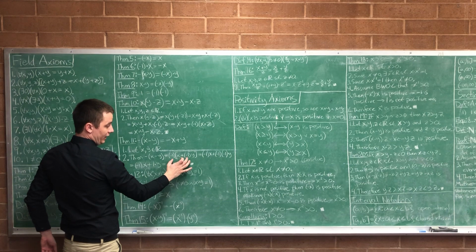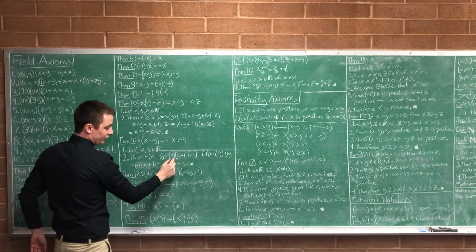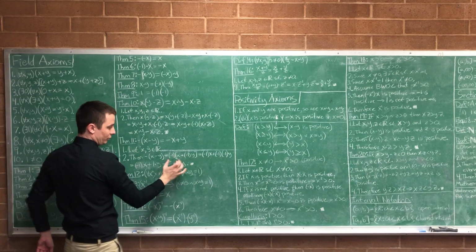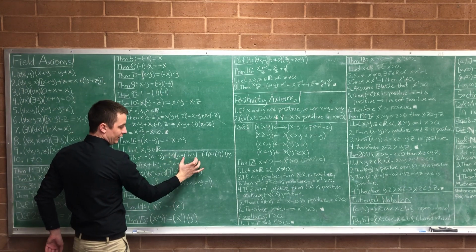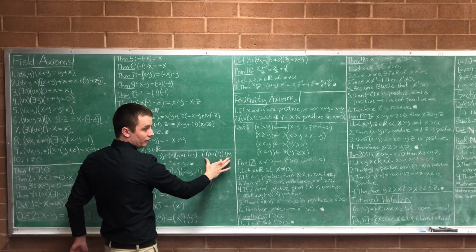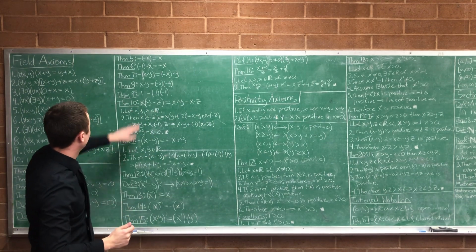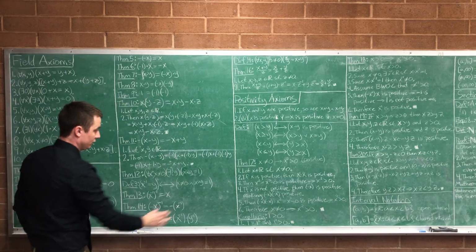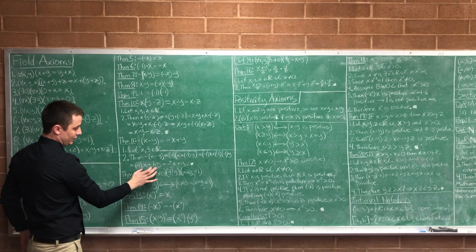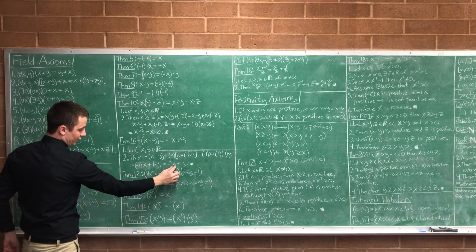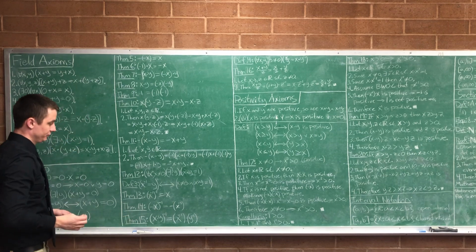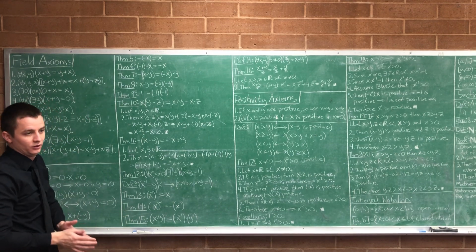Okay, and then I can distribute this negative 1 across this sum, so we get negative 1 times that and negative 1 times that. Good? And then we have our axiom, or our theorem, that negative 1 times negative 1 is 1. So going from here to here, we replace those 2 negative 1s with just a 1. And I know that negative 1 times x is negative x, and I know that 1 times y is y. And we're done. Any questions on that one?